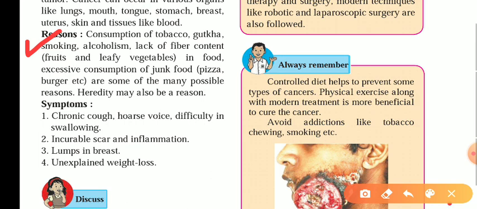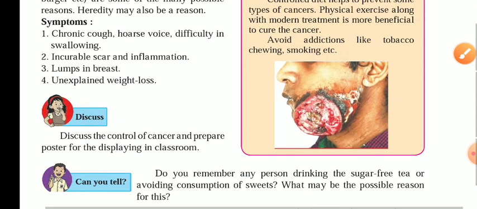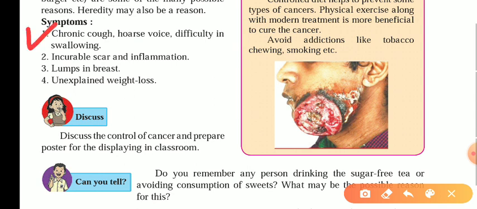Now what are the symptoms of this disease? There are symptoms like chronic cough, hoarse voice, difficulty in swallowing, which means the person is not able to eat food in a normal manner. When a person wants to eat something, he has pain in the throat or stomach. Also incurable scars and inflammation, lumps in the breast, and unexplained weight loss, meaning a sudden weight loss without reason.